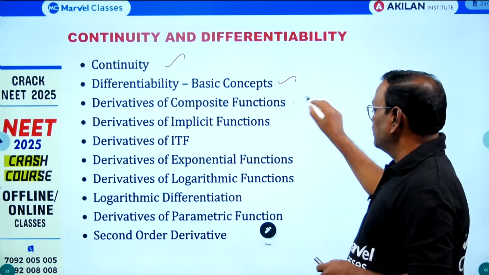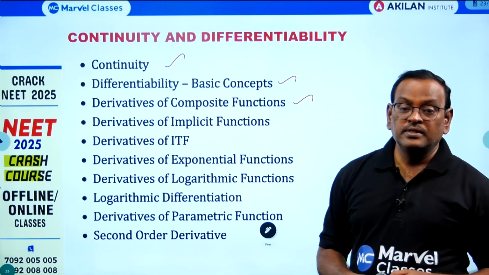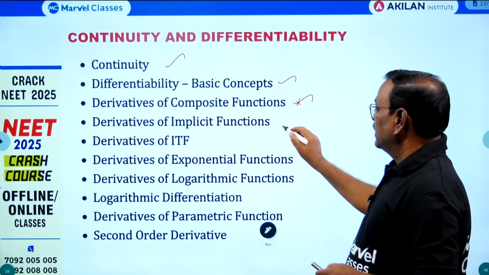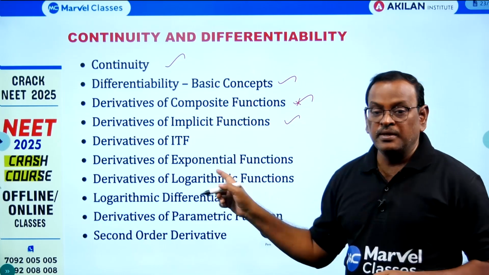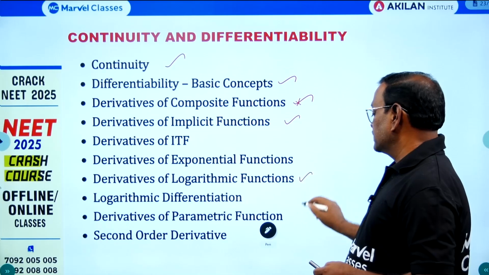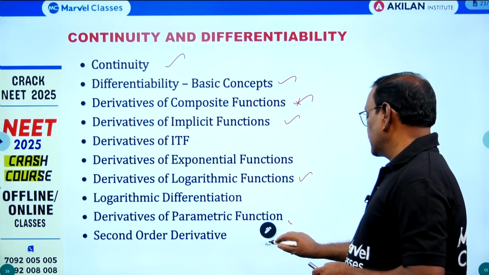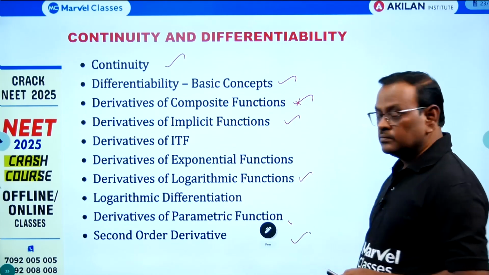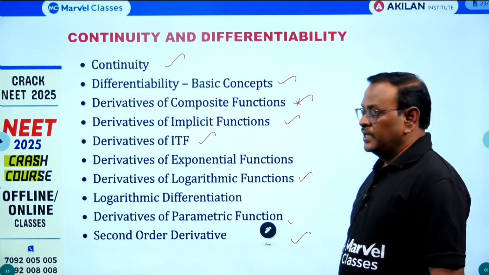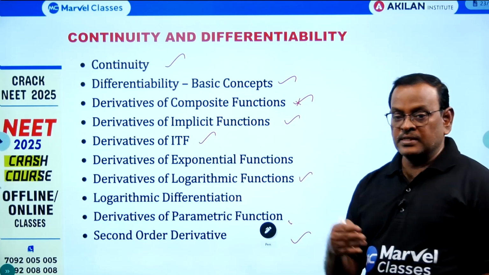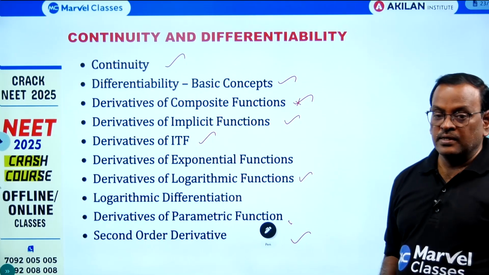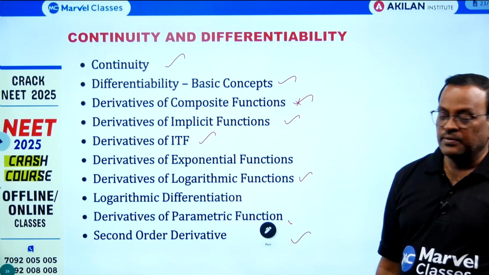And derivatives of composite function or derivatives of functions of function you can expect in 1 mark, 2 marks. And derivatives of implicit function, this is very important for this exercise as well as this exercise as well as second order this exercise. Okay, derivatives of implicit function and derivatives of ITF, inverse trigonometric function. Already we discussed in second chapter. Simplify the function by using ITF concept. Last step, differentiate with respect to x.